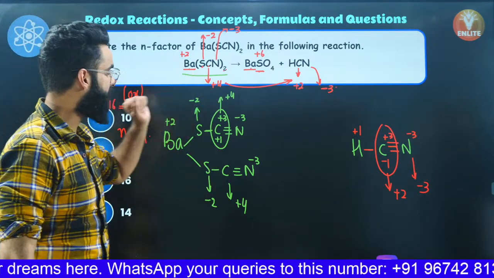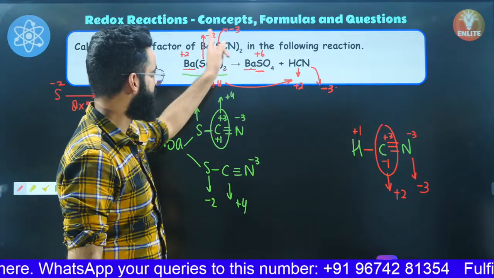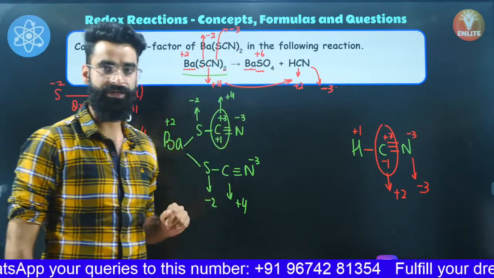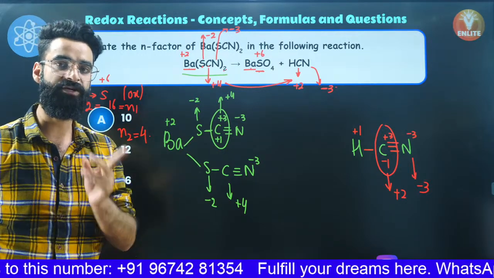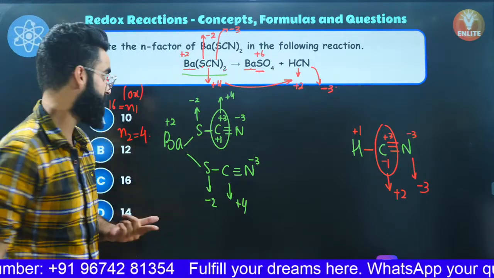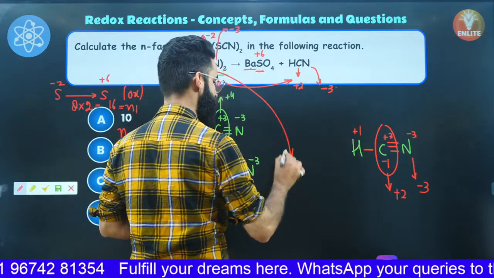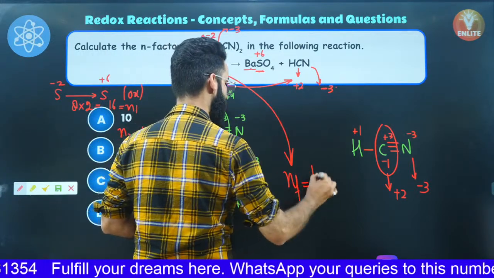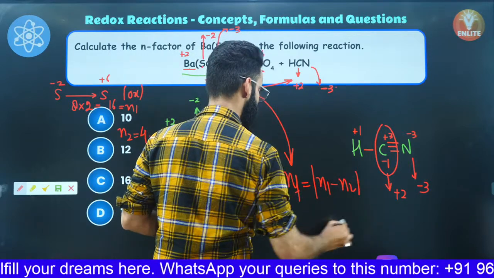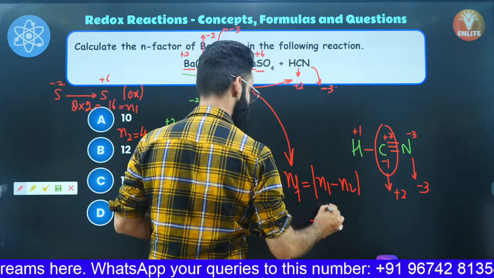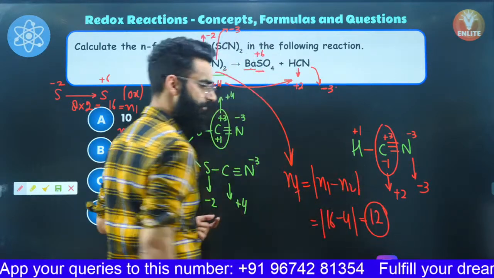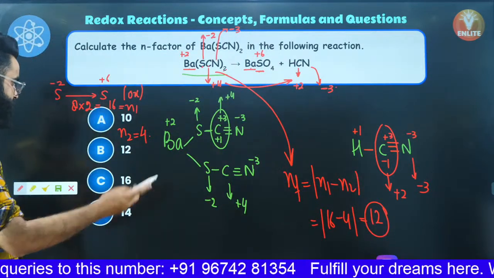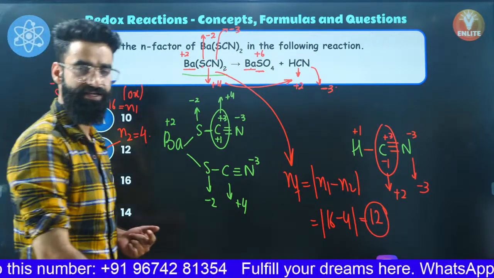Now over here, check it out carefully. The oxidation state of sulfur is increasing and that of carbon is decreasing, right? Whenever you have a compound in which the oxidation state of one element increases and another one decreases, how do you calculate its overall N factor? Its overall N factor is going to be mod of N1 minus N2. So the N1 value we have calculated is 16, N2 is 4, so the value comes out to be 12. So you got to know that for Ba(SCN)2, the N factor is going to be 12.